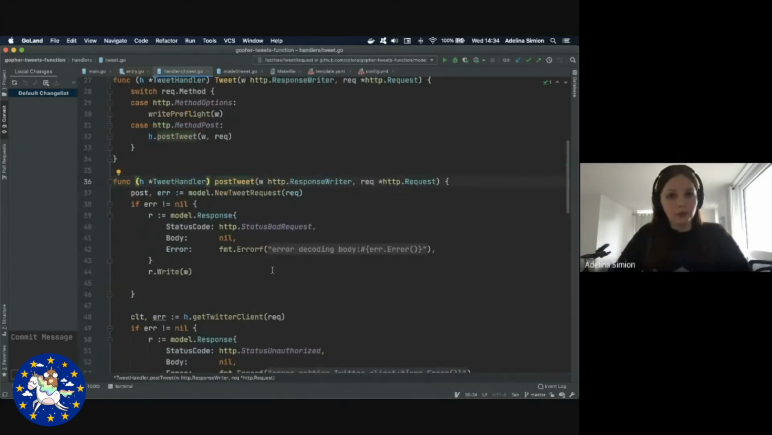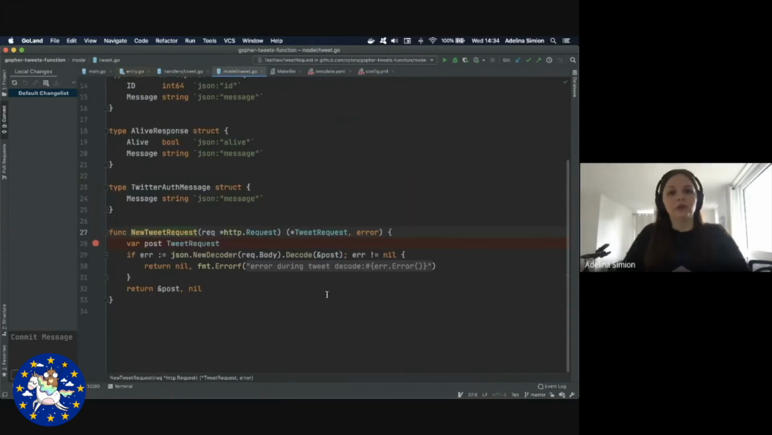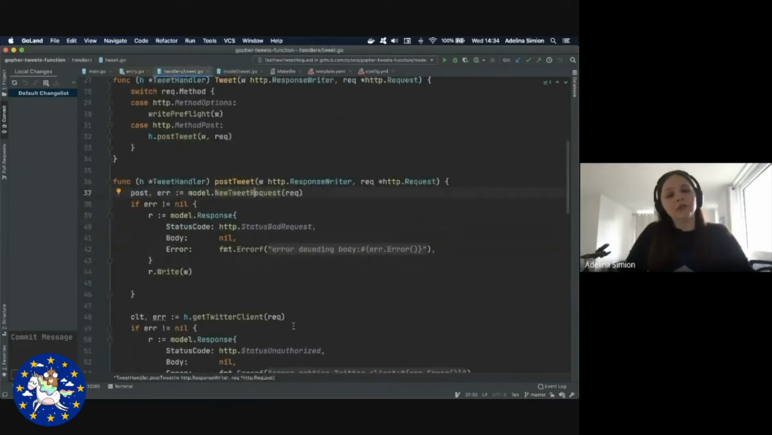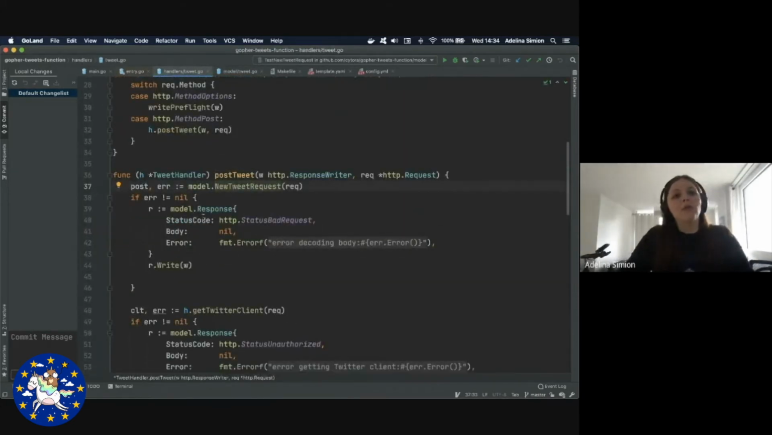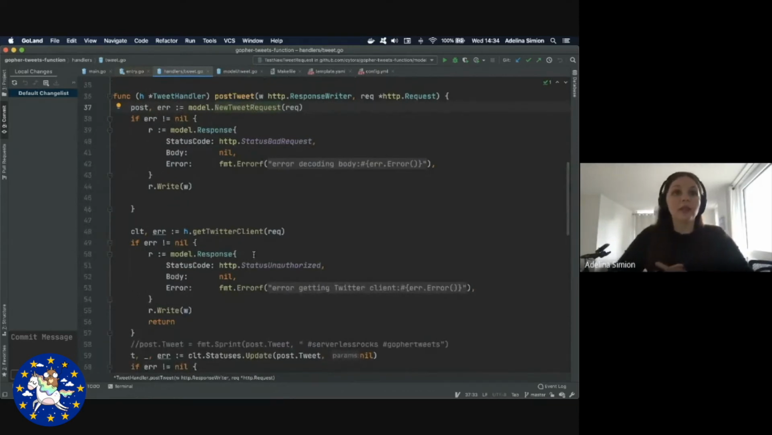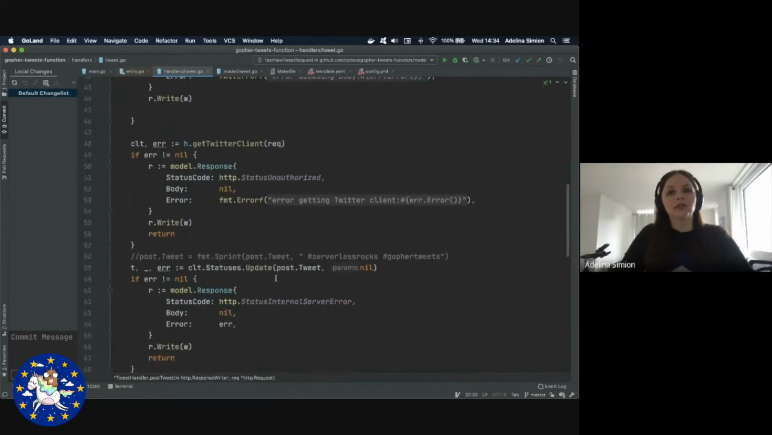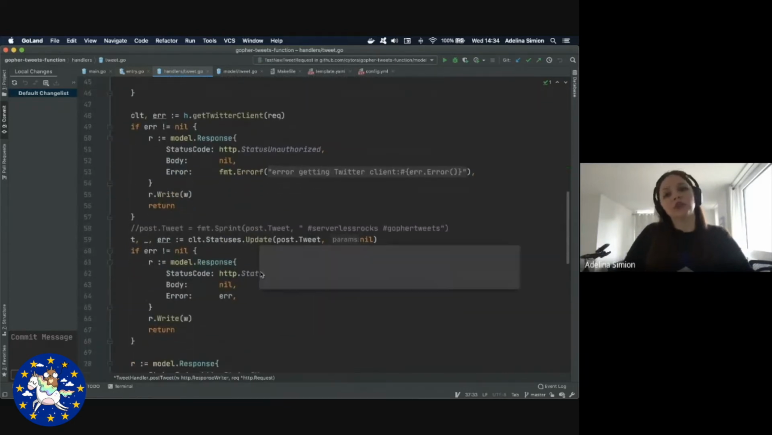Now, on the post tweet, we need to read from the body of the request and decode it. We do this here in the new tweet request. We decode the JSON and create a model called tweet request. Now, if we go back, we'll be able to see that once we have the post, we then invoke the Twitter client with the API key issued to us by Twitter, and then we send the constructed tweet over to the Twitter client. Now, I've got a line commented out on line 58.